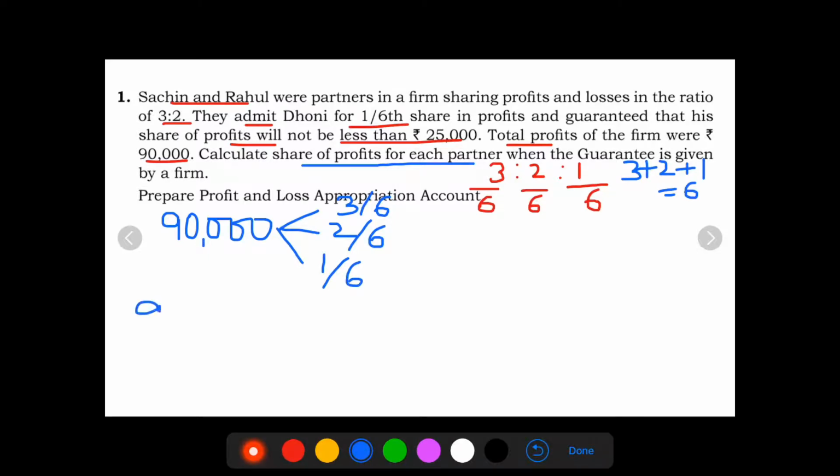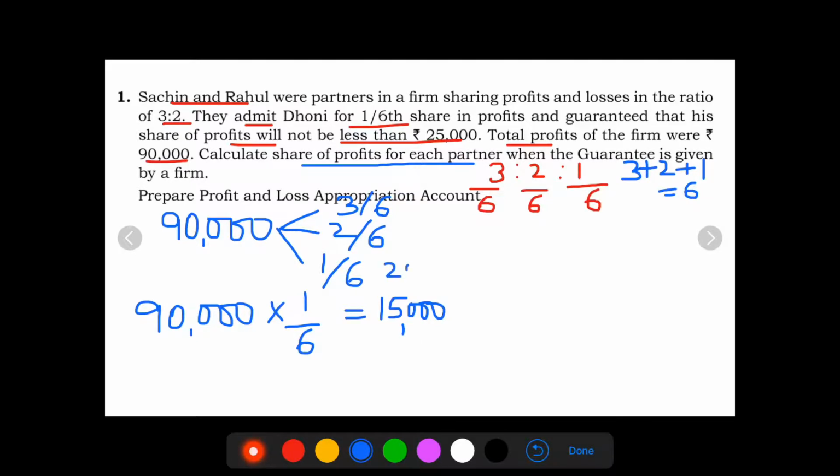So 90,000 into 1/6, because Dhoni is coming into the business, will be equal to rupees 15,000. But actual guarantee of profit is rupees 25,000. But he has received only 15,000.